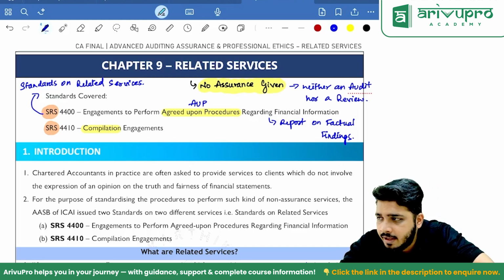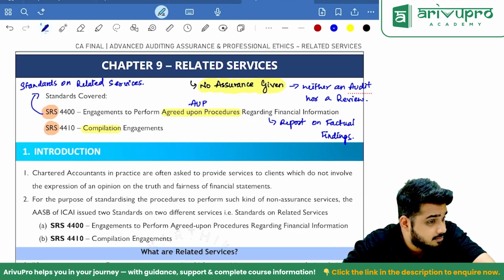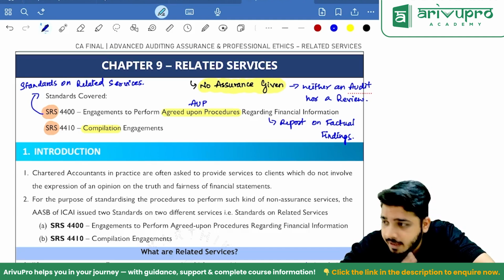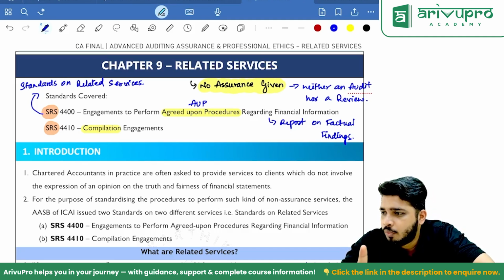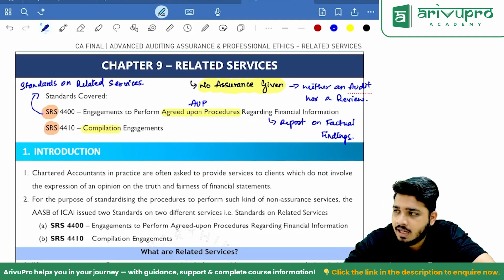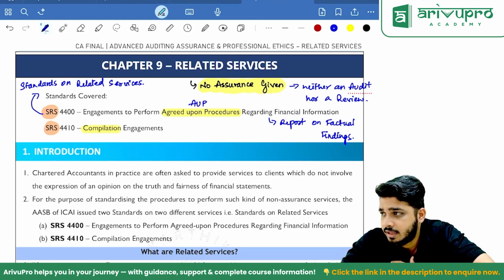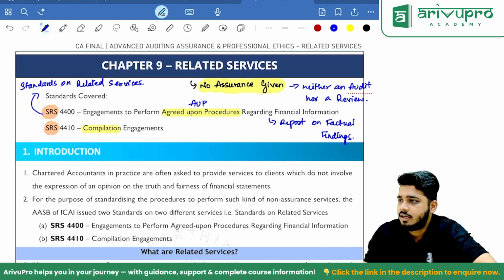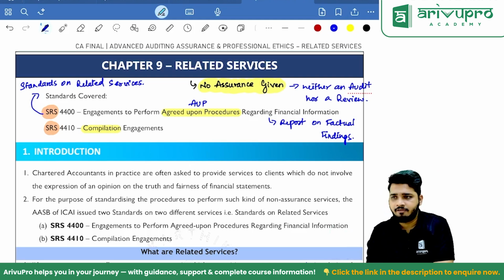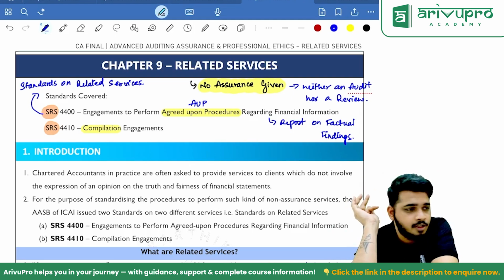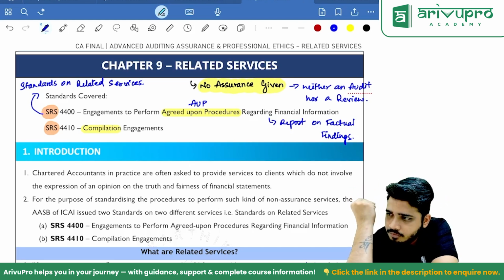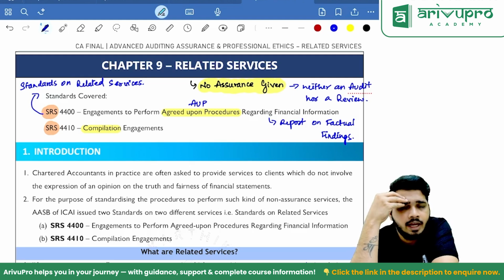But if they say do a stock audit, then which SA is applicable? If they specifically ask for a stock audit to be done, tell me, which SA will be applicable? SA 805 will be applicable, because 805 talks about what? Specific element. So inventory comes under specific element or specific item. Clear? Okay, sir, we understood that.